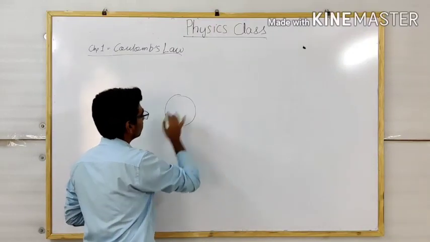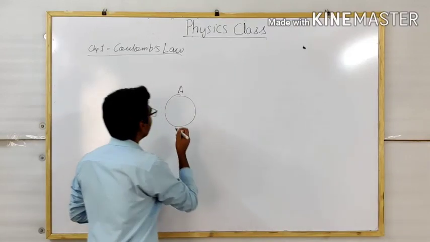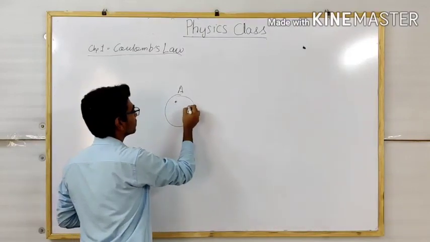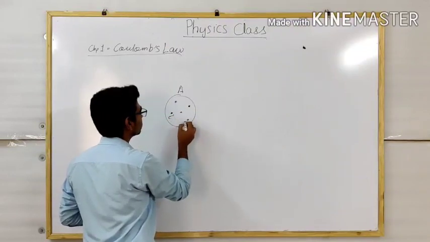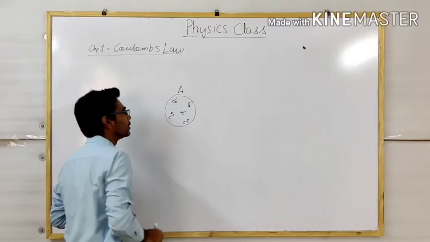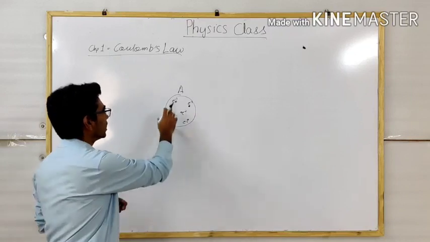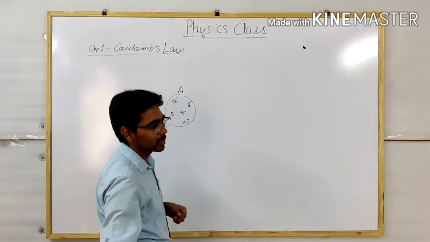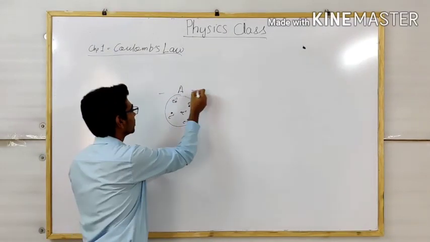Suppose this is one body A. It contains 5 excess electrons. So how much charge does this body have? It is negatively charged.